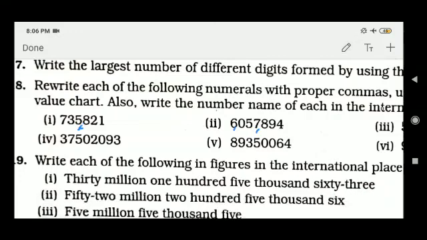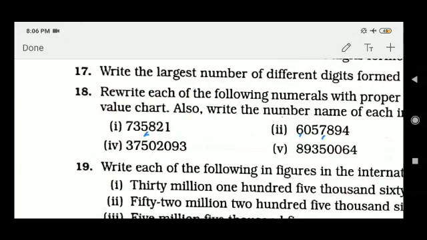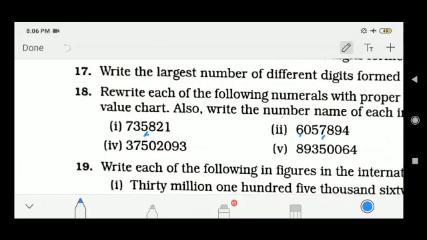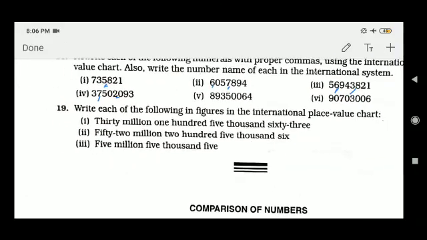The next is here 821, 1 comma, 943, 1 comma. So from right to left, take 3 digits and give a comma. 390, 1 comma, and 205, 1 comma. Like this. Very easy, my friends.